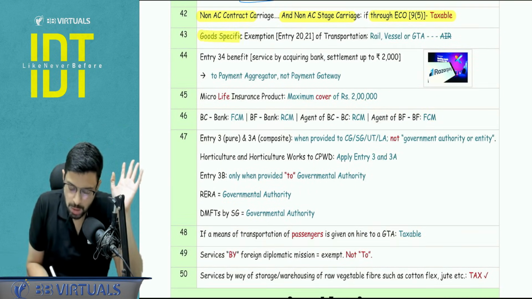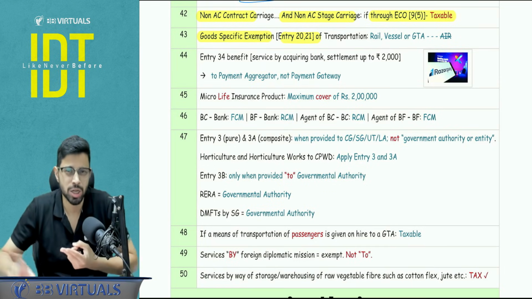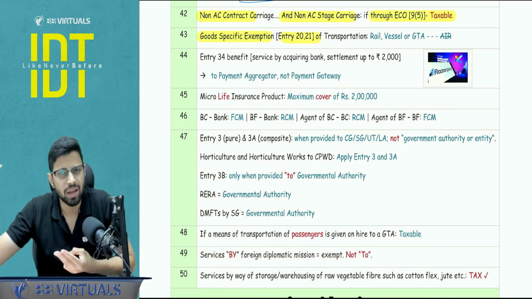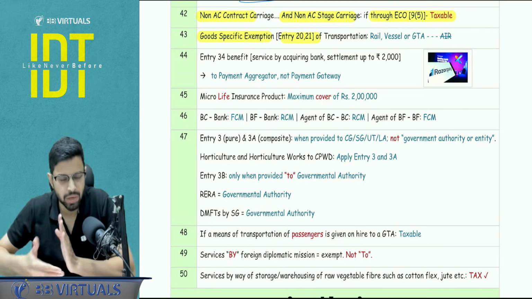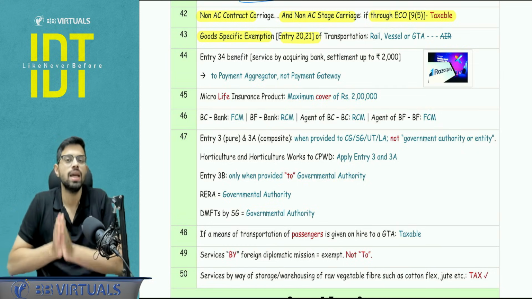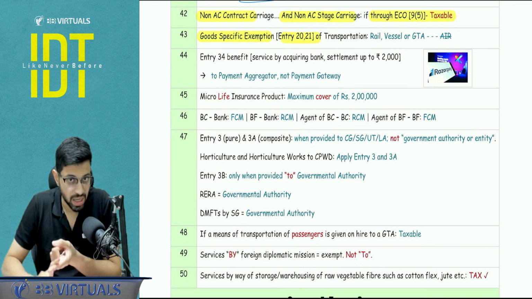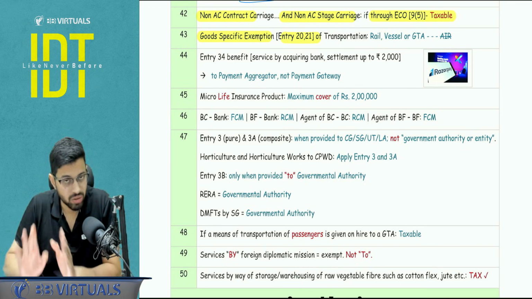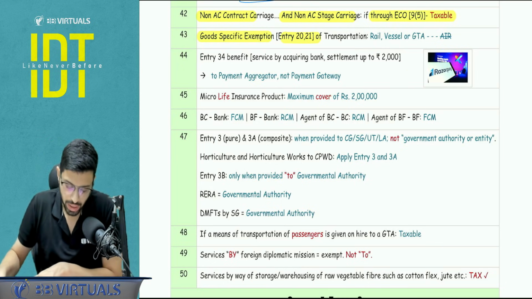Now, the goods specific exemption, entry number 20 and 21, in which we cover the organic manure, registered newspaper, calamity related defense equipment, calamity related relief material, those exemptions we cover, right? The goods specific exemption is exempt only and only when it is provided by way of GTA, rail or vessel. Air is not covered. So if it is through air, the GST will apply on that particular freight amount, right?